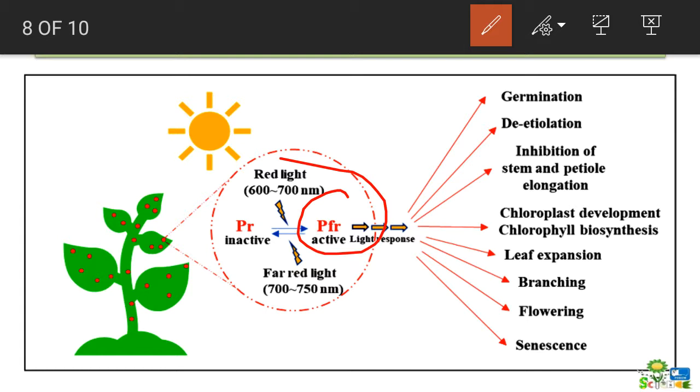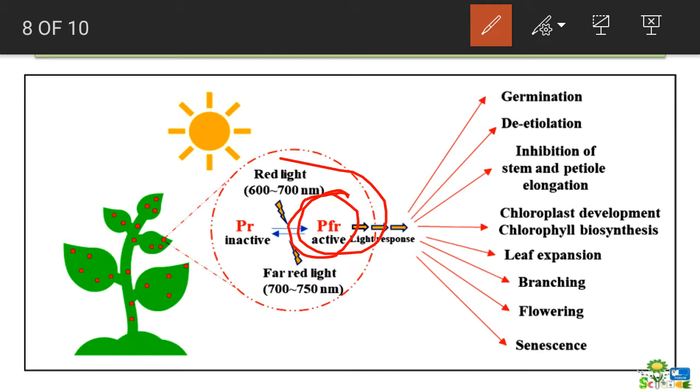So the concentration and day condition is the same, but the effect is contrary for short day and long day plants. Again I am repeating, for a short day plant the accumulated concentration of PFR inhibits the flowering, but for long day plants the accumulated concentration of the far red form stimulates the flowering.